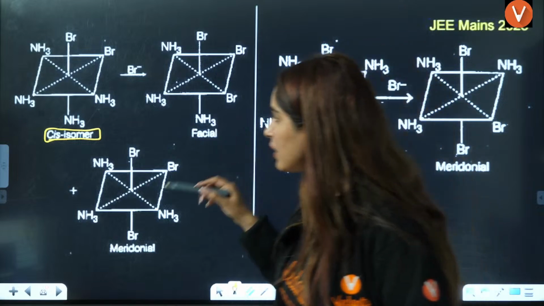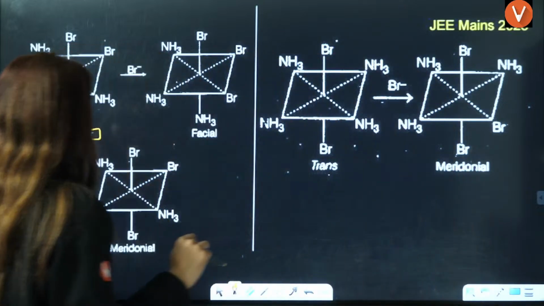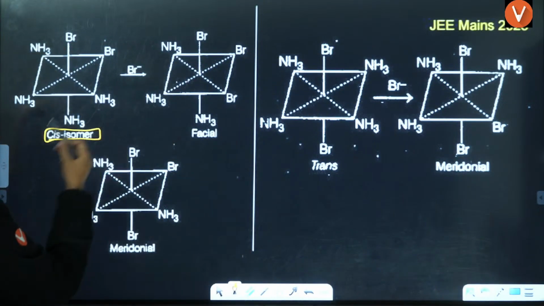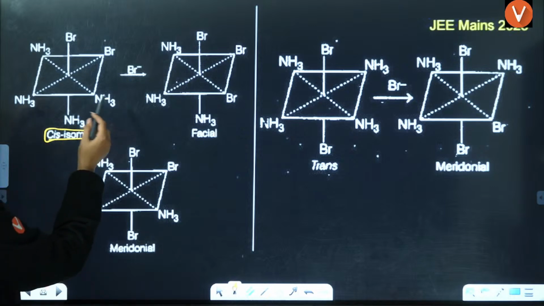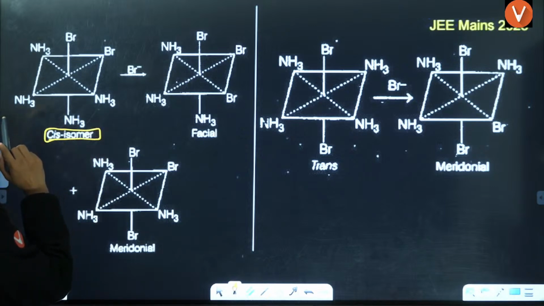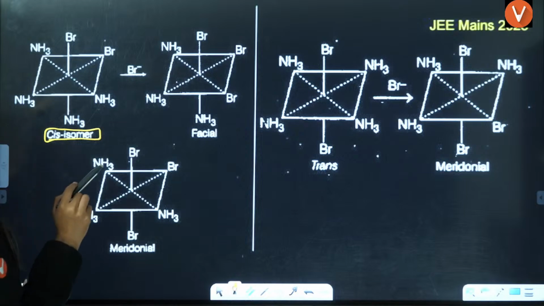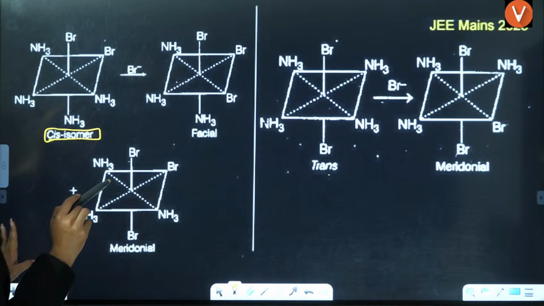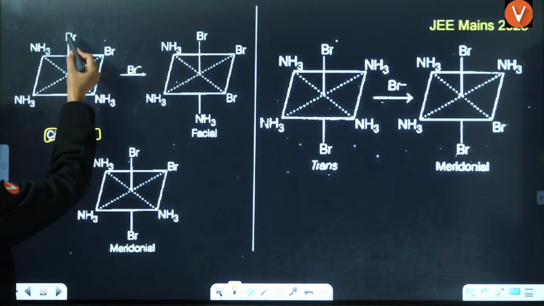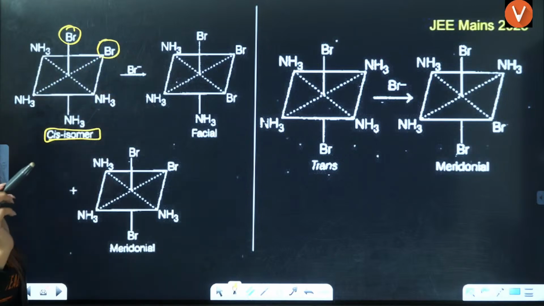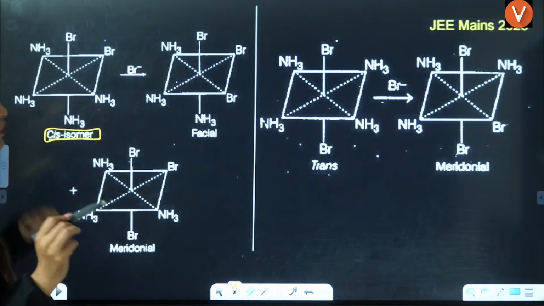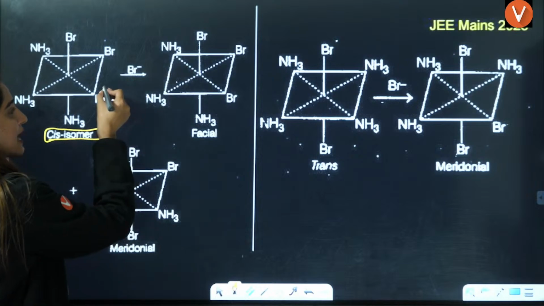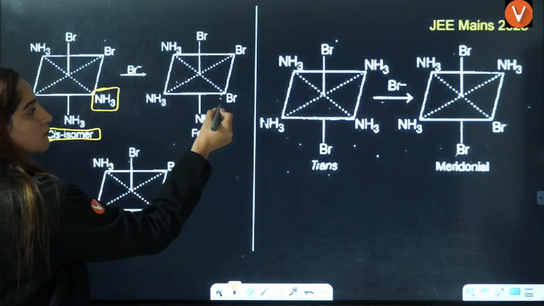When we add one more Br here, right? So what will happen? Here it should be NH3Br2, right? Okay, you're adding one Br here. So you're adding one Br, this is one Br, Br2, you're adding one more Br here. So what will happen, right? This NH3 will be replaced by the Br.